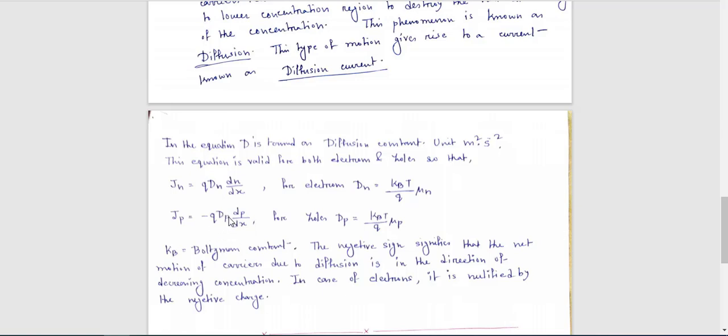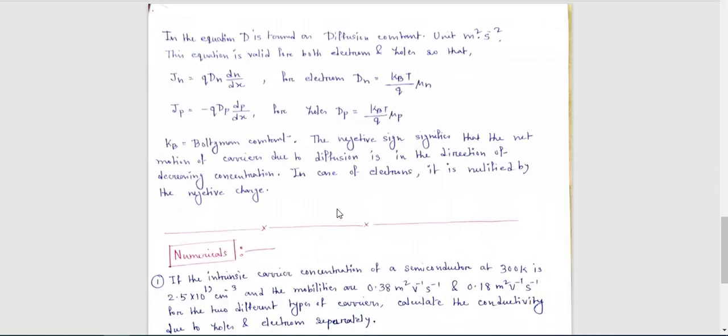Again, Dp is the diffusion constant for P type, and the concentration gradient for P type is dp by dx, while the concentration gradient for N type is dn by dx. The value of the diffusion constant for P type, Dp, is equal to kBT by q into mu p. That means the same expression, just the variables are different. So this is all about diffusion current.